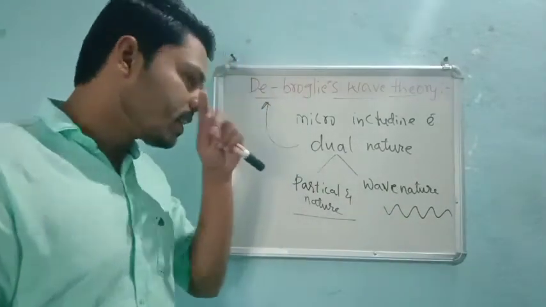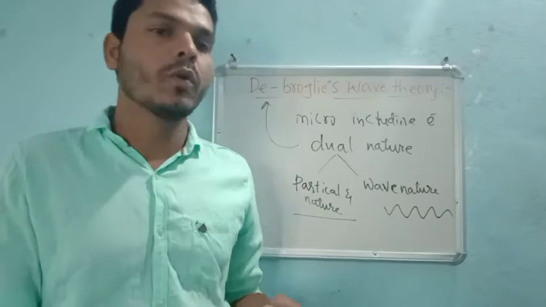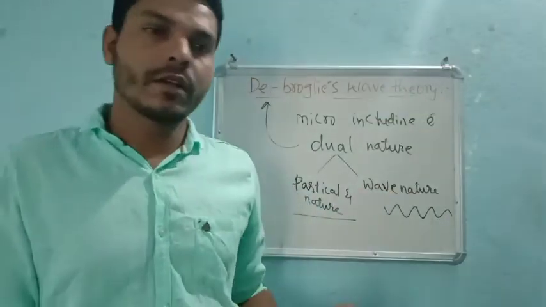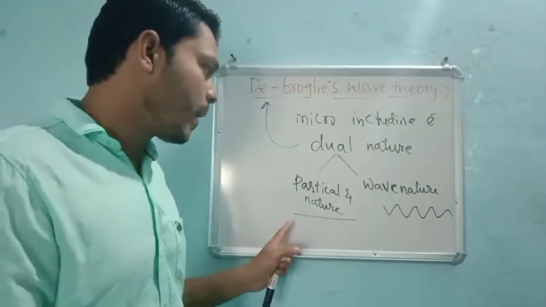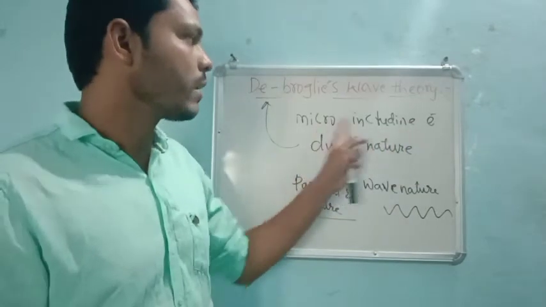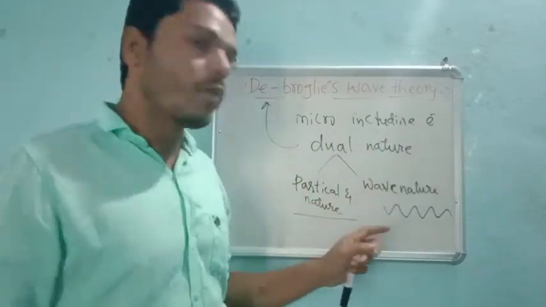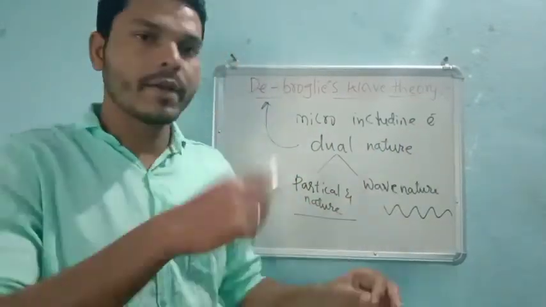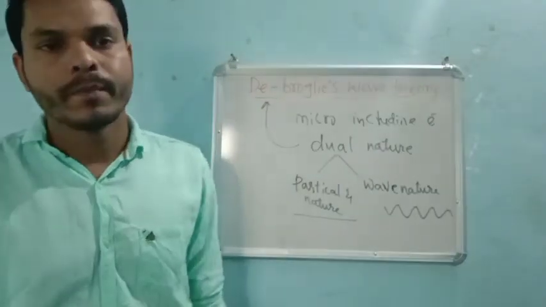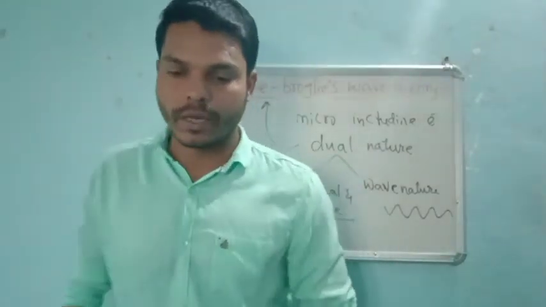So particle nature is nothing but any particle, if we throw, they travel in a straight direction. That's why they might travel in a straight direction, microparticle as well as the electron. And one more nature is that they can travel in a wave form, right? So these are the two dual natures according to him.